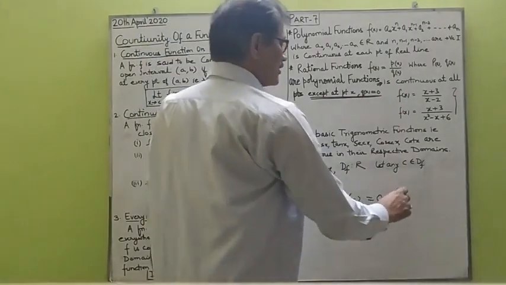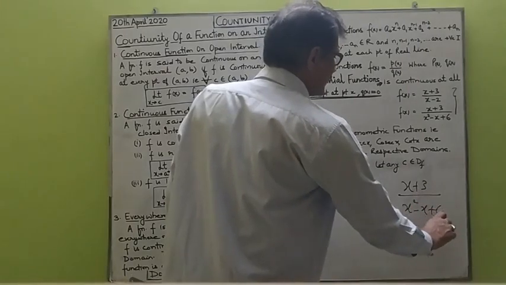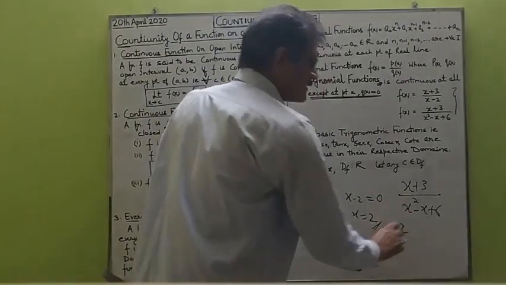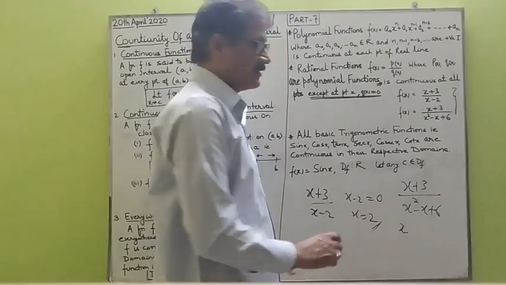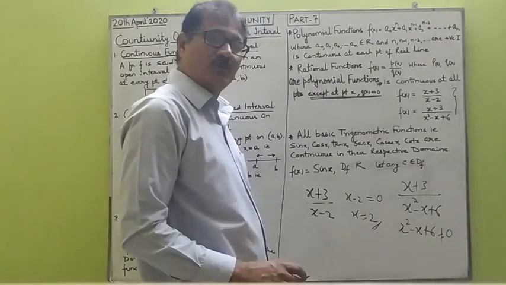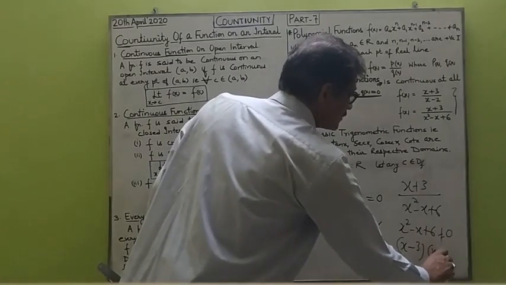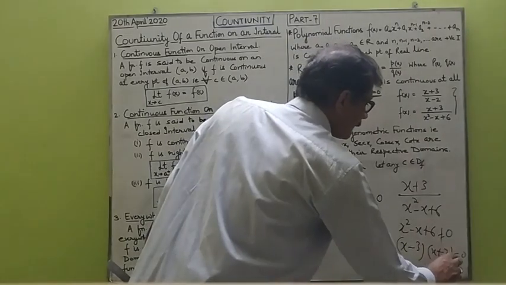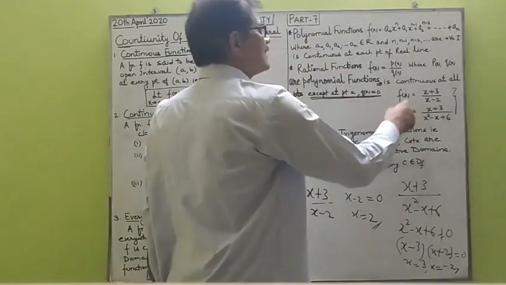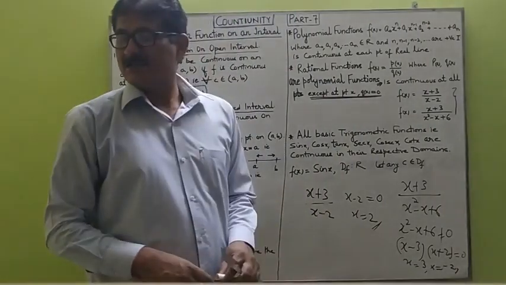Similarly, let us look at the next function, which is (x plus 3) upon (x square minus x plus 6). Now you have to find which points are the points of discontinuity for this function. So we find the points where x square minus x plus 6 is equal to 0. We factorize this and get (x minus 3) times (x plus 2) equals 0. So we find x equals 3 and x equals minus 2. So this rational function is discontinuous at the points x equals 3 and x equals minus 2.